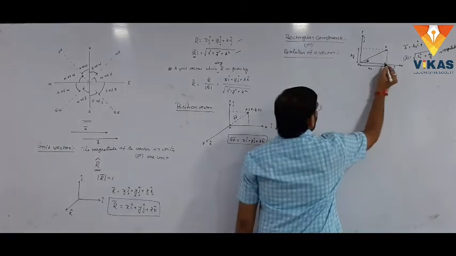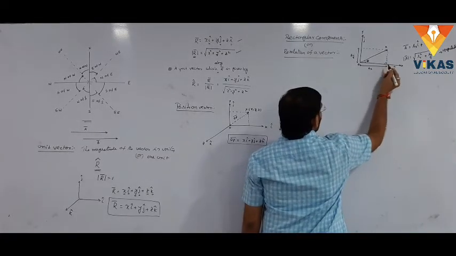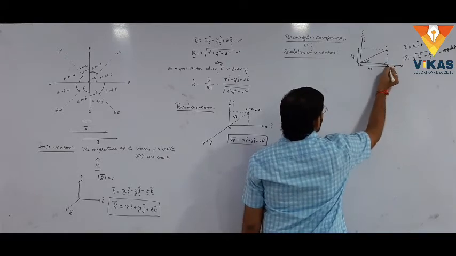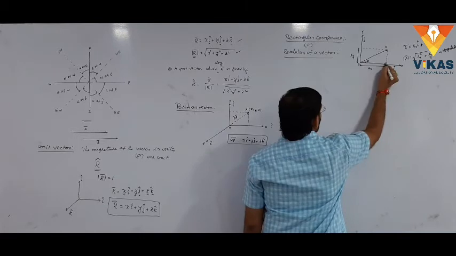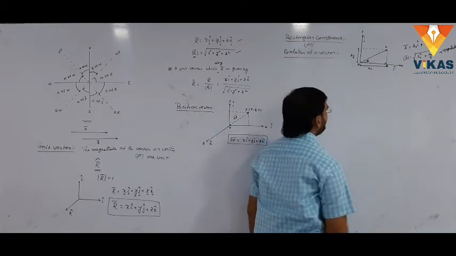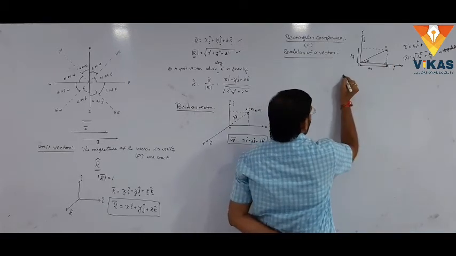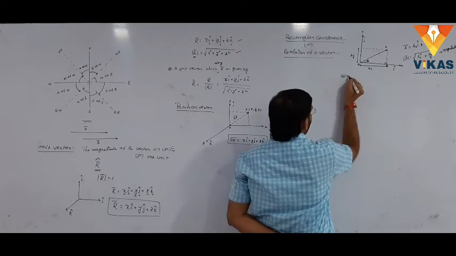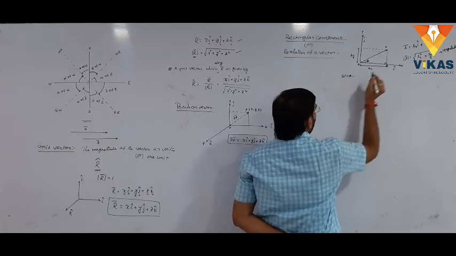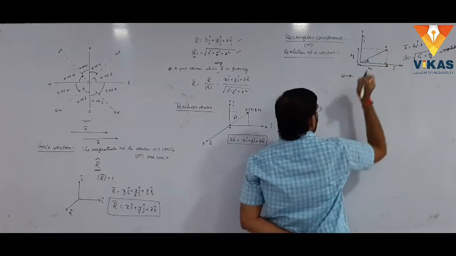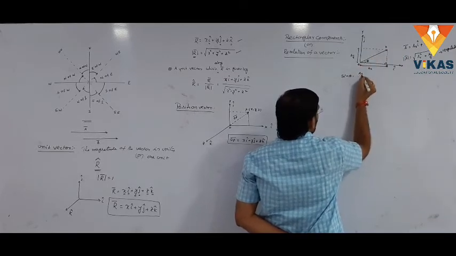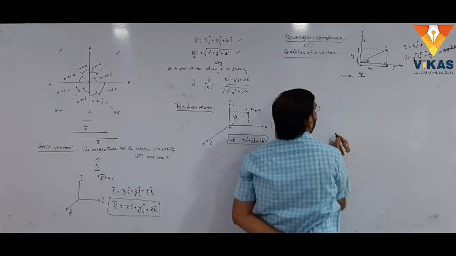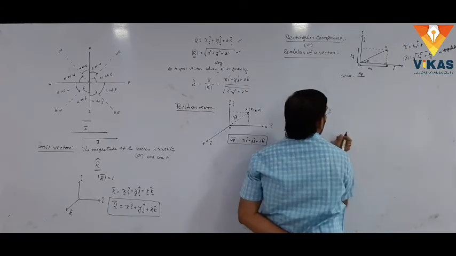In the given triangle, this is the point B, the right angle is here at point B. First, what is the value of sin theta here? Sin theta equals opposite side by hypotenuse. What is the opposite side? That is ay, the length of this part.